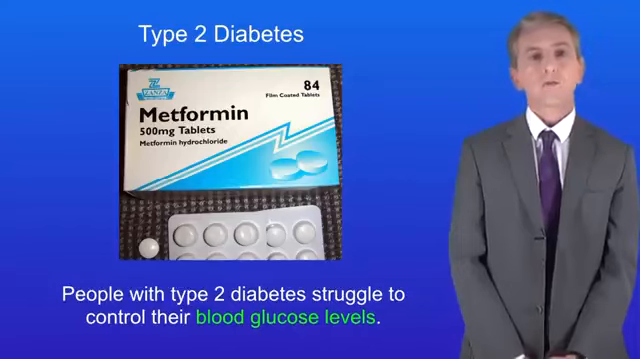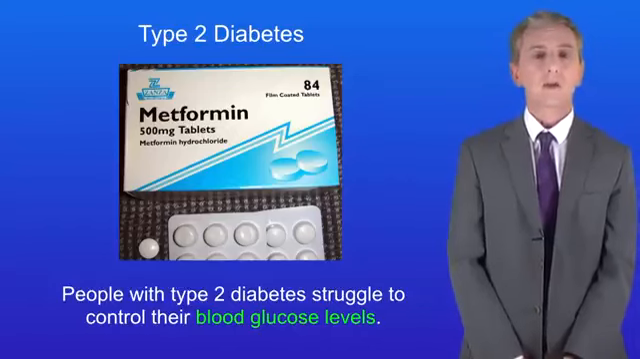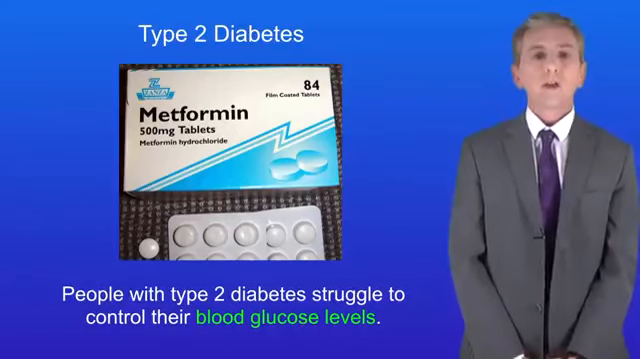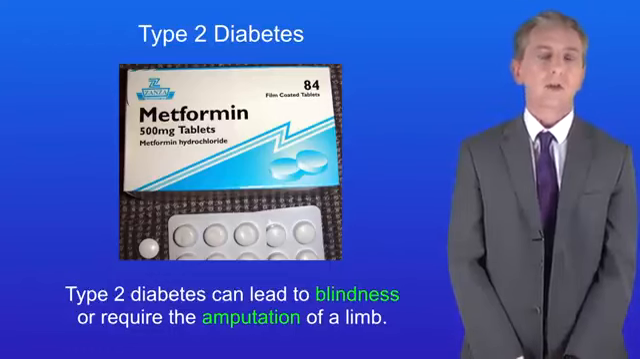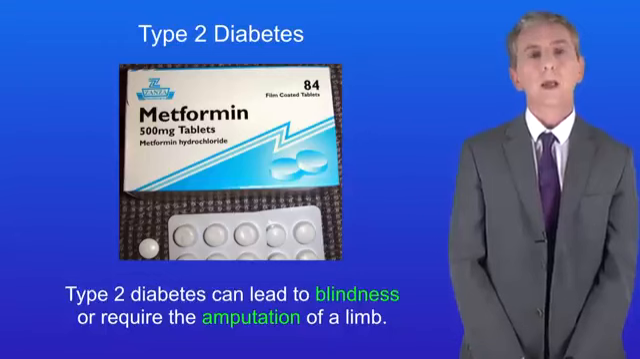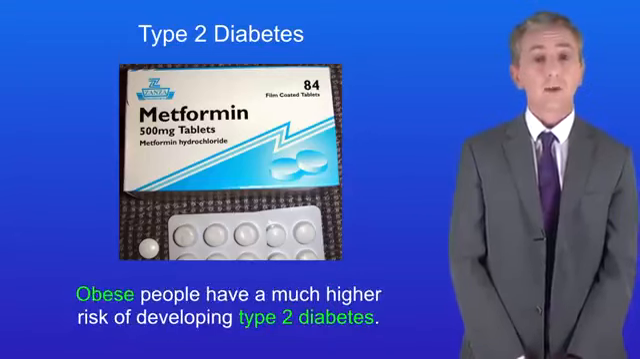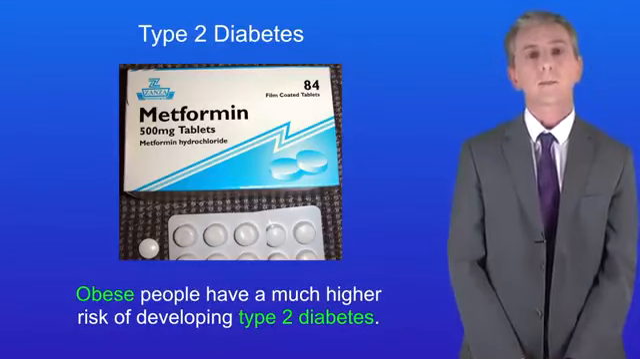Okay, now one condition which is rapidly increasing in the UK is type 2 diabetes. People with this condition struggle to control their blood glucose levels. Type 2 diabetes is a very serious condition which can lead to blindness or require the amputation of a limb. Now, a major risk factor for type 2 diabetes is obesity. Obese people have a much higher risk of developing type 2 diabetes.